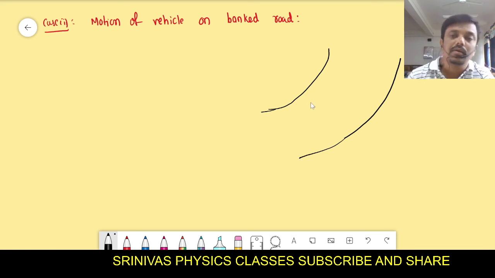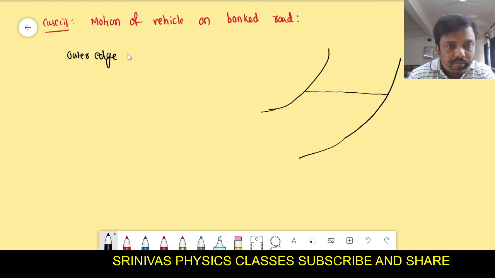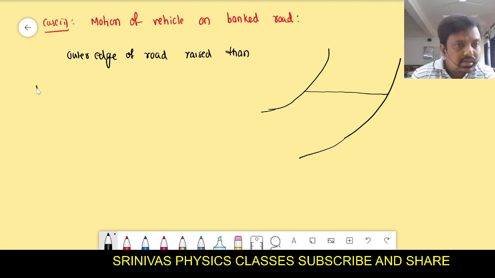Okay, look here. This is a curved road. Generally, a level road means it will be like this. This is the level road. But here the outer edge of the road is raised than the inner edge.